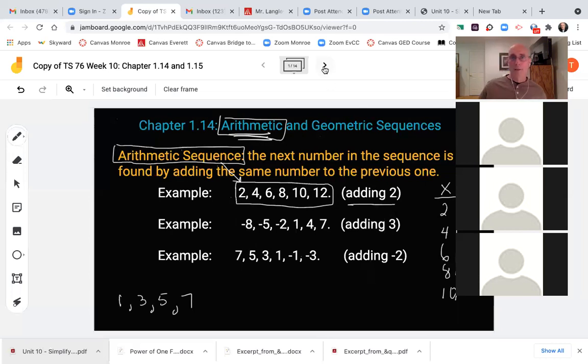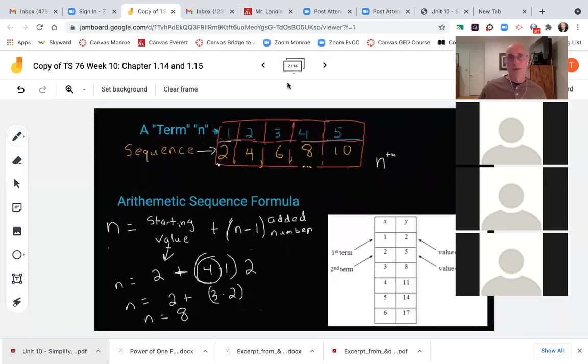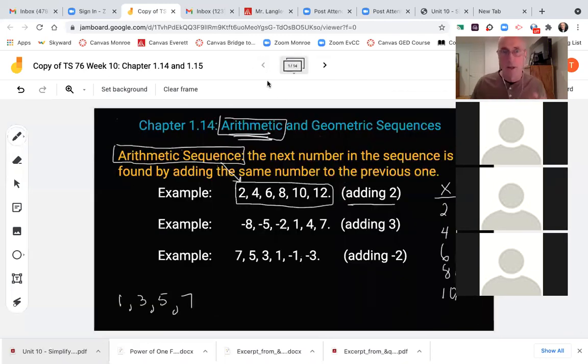I'm going to give you a hint on your notes for how to make them clearer: have in your notes the name of the concept, an arithmetic sequence, and the definition. We're adding the same number to the previous one. That's the key concept right here. If this is all you copy down, that the arithmetic sequence is adding the same number to the previous one, that's what you need.